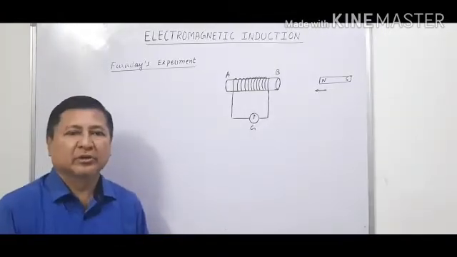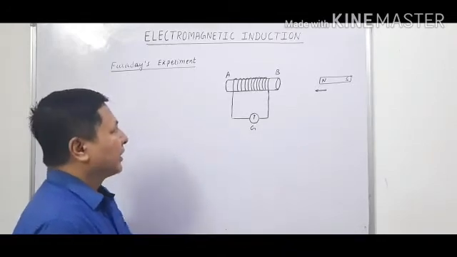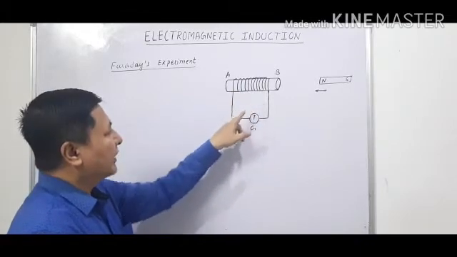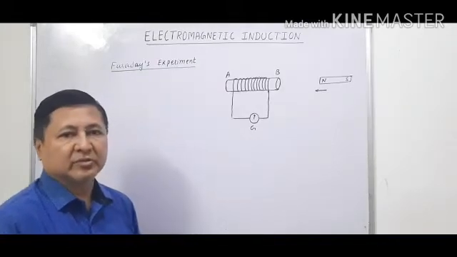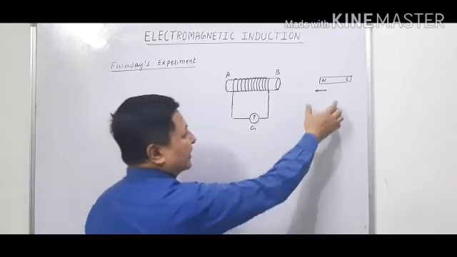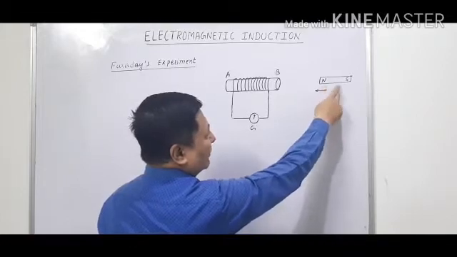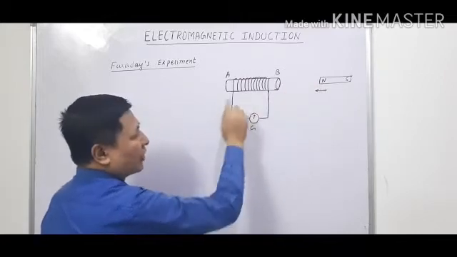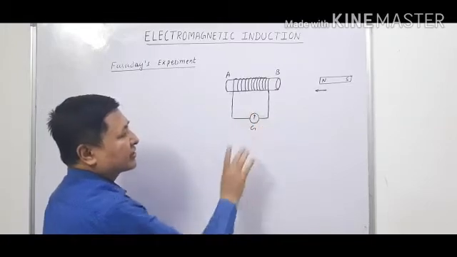Now let us talk about Michael Faraday's experiment. This is the setup of the experiment. There is a coil AB having a large number of turns. The ends A and B of the coil are connected to a galvanometer. A galvanometer is a device which detects the presence of current. We take a strong bar magnet, and you can see here the north pole of the bar magnet. When it is brought near the coil, we see a deflection in the galvanometer towards its right side.